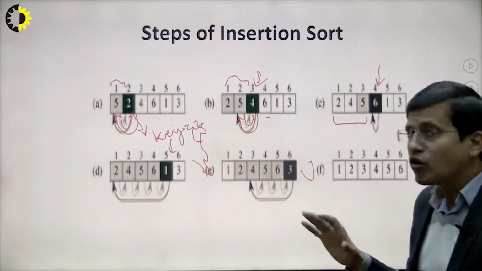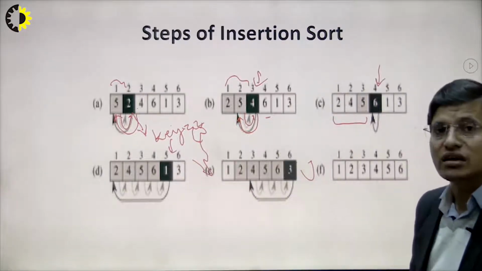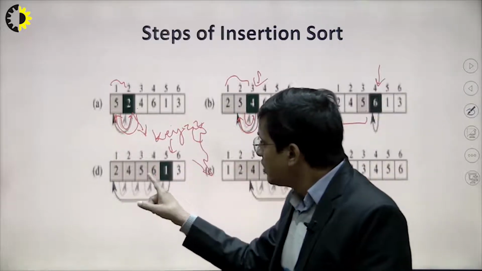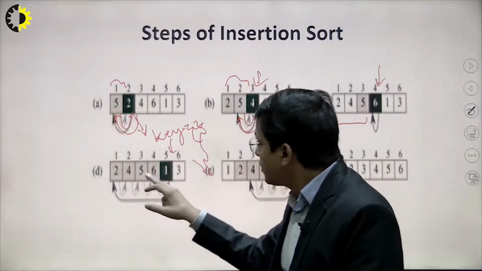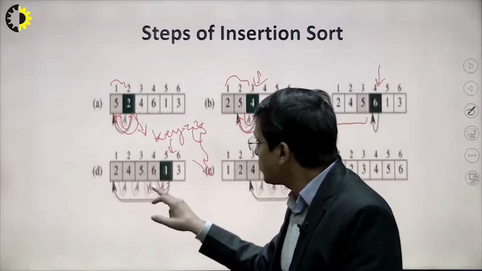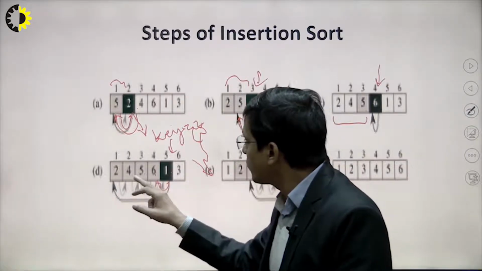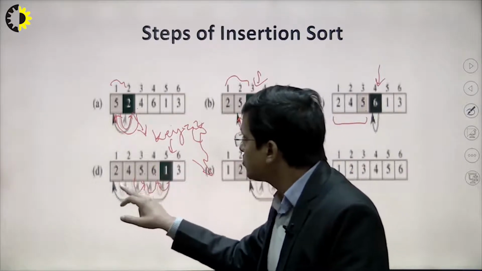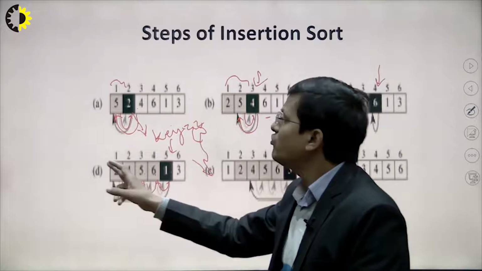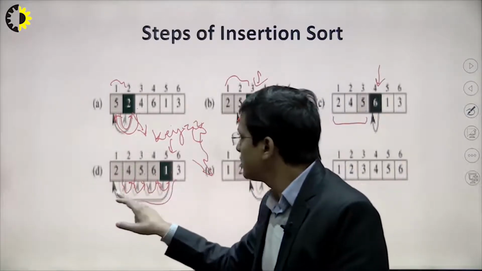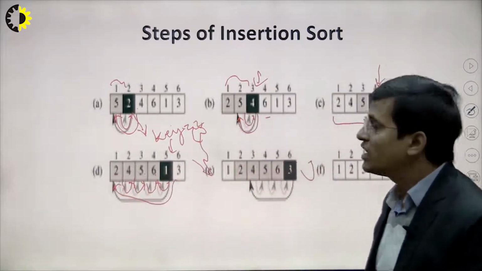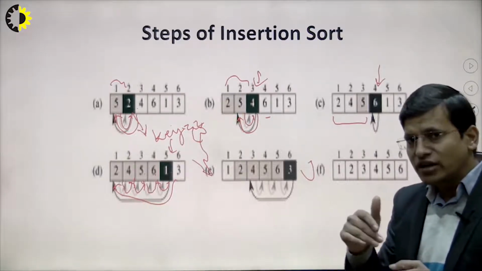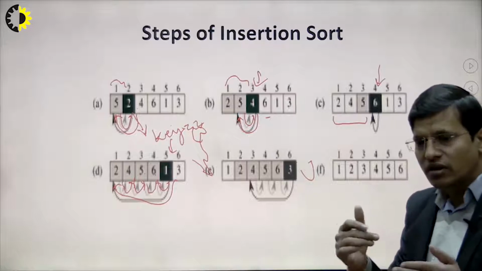Here a lot of shifting occurs. We compare with 6; 6 is greater than 1, so we shift it one step forward. Similarly, 5 is greater than 1, so we shift it one step forward. Similarly 4 is greater than 1, we shift. 2 is also greater than 1, we shift. There is no element after that, so we place the element in its proper location. So we are arranging these elements on the basis of shifting of cards.